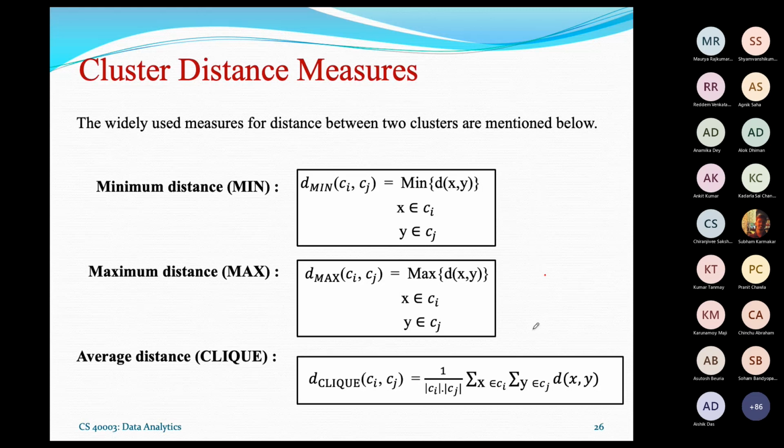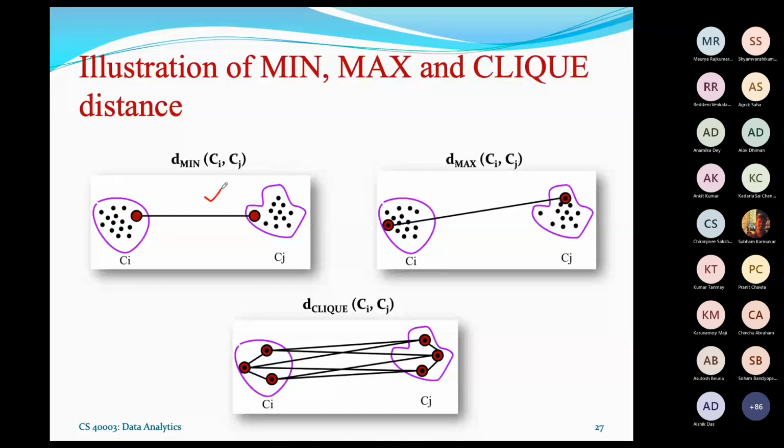So the idea is like this. Pictorially, the D mean calculation looks like this, and the D max calculation is just the opposite of D mean. Then clique is the average distance from each object belonging to one cluster to the objects belonging to the other cluster.